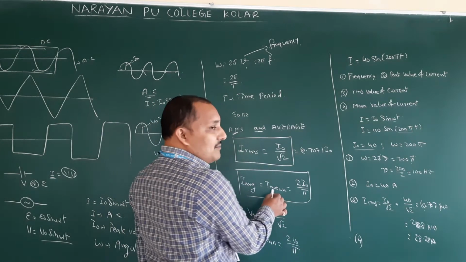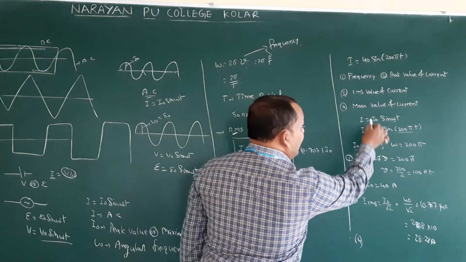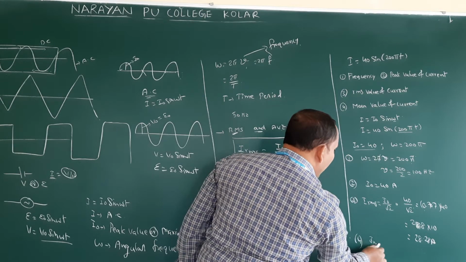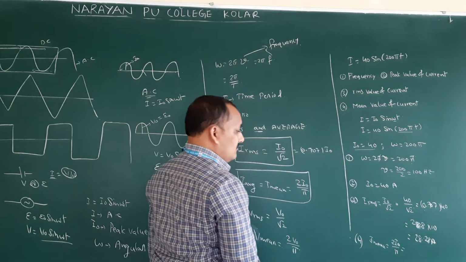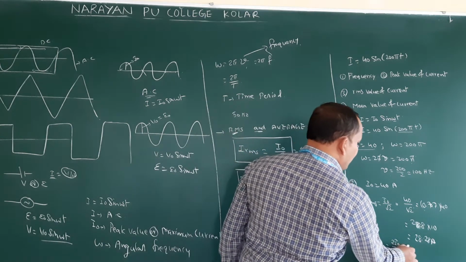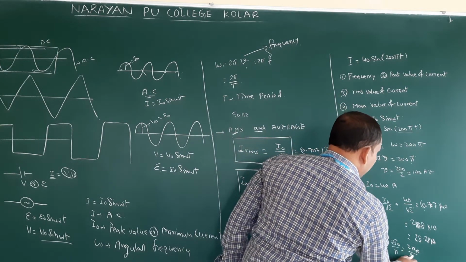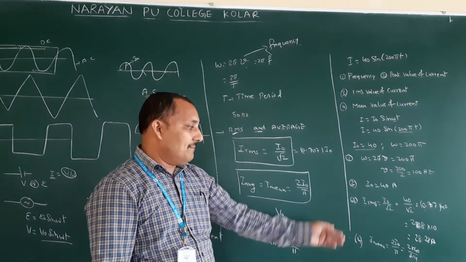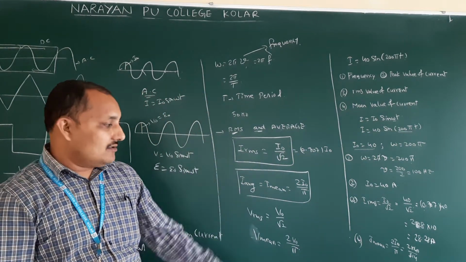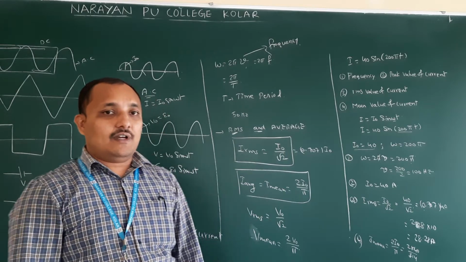Therefore, generally I am doing the problem. So mean value of current means I mean is equal to 2I naught by pi. That is the formula. I naught value is 40. Pi value 3.14. So 80 by 3.14 amperes. That one we can solve and write the final value.